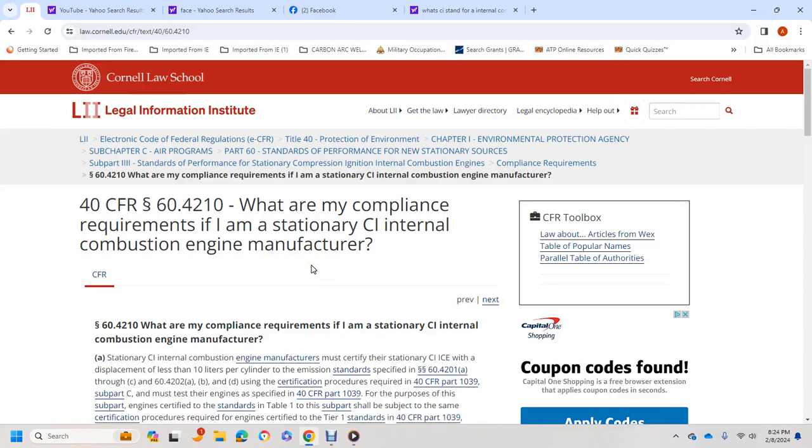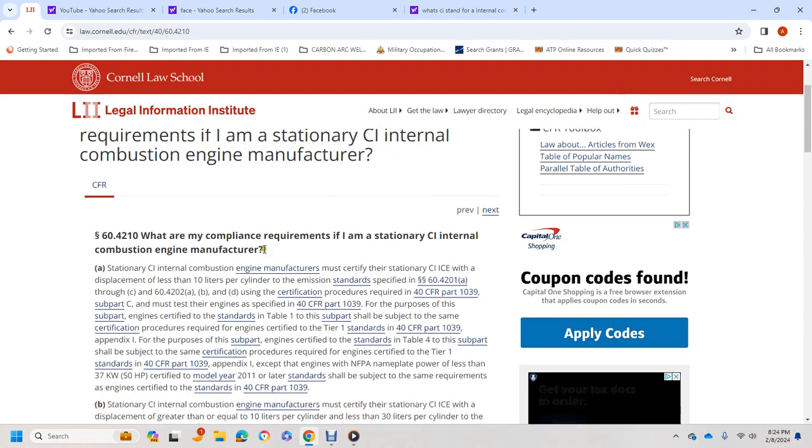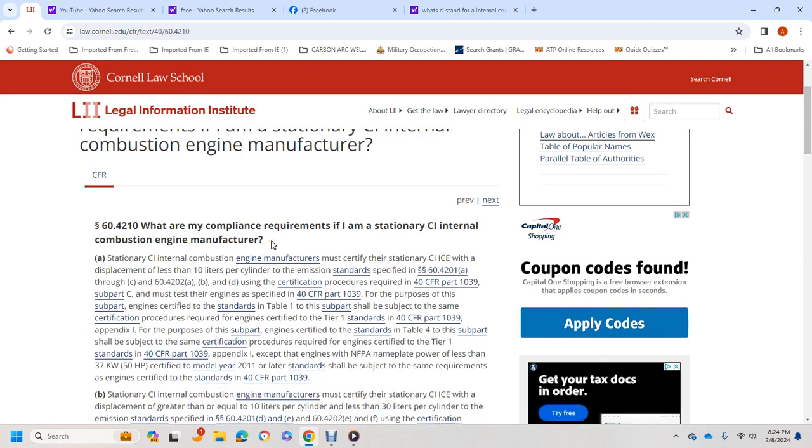Alright, Title 40 CFR 60.4210. What are my compliance requirements for the stationary compression ignition internal combustion engine manufacturer? Stationary compression ignition internal combustion engine manufacturers must certify engines with a displacement of less than 10 liters per cylinder to the emission standards specified in 60.4201(a) through (c).